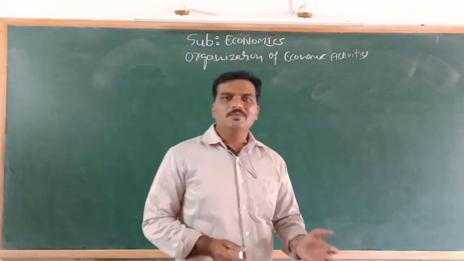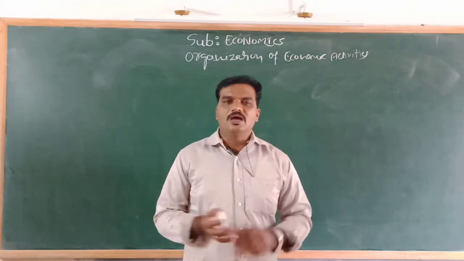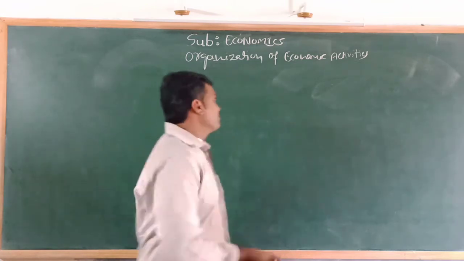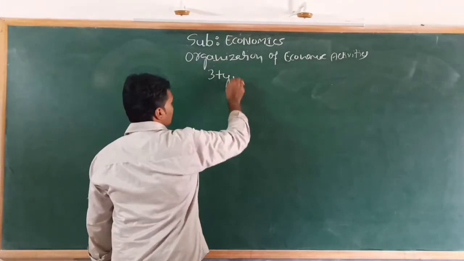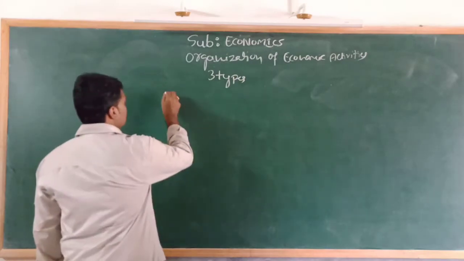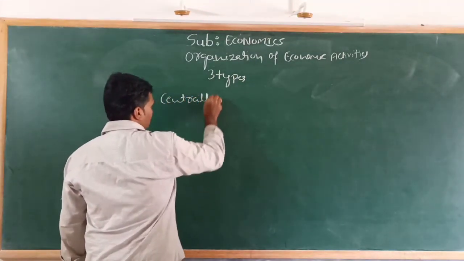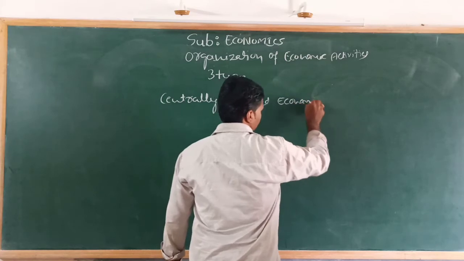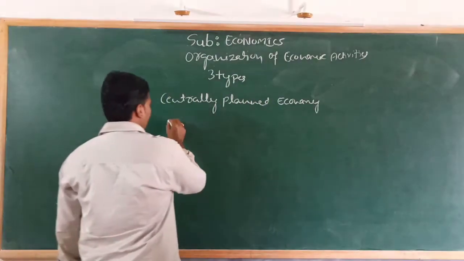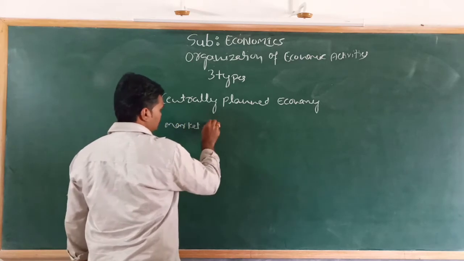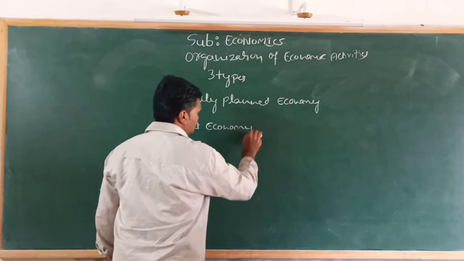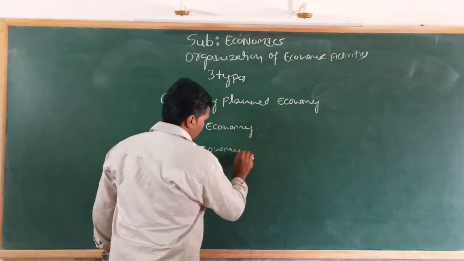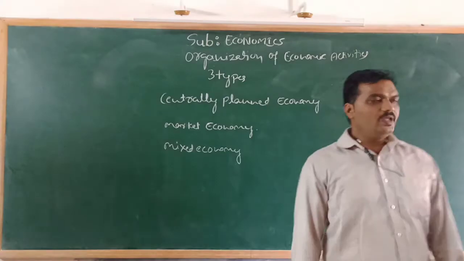The US adopts an economic system which is different from the Indian economic system, and Japan's, etc. Mainly we can see three types of economic systems in the world: centrally planned economy, market economy, and mixed economy.